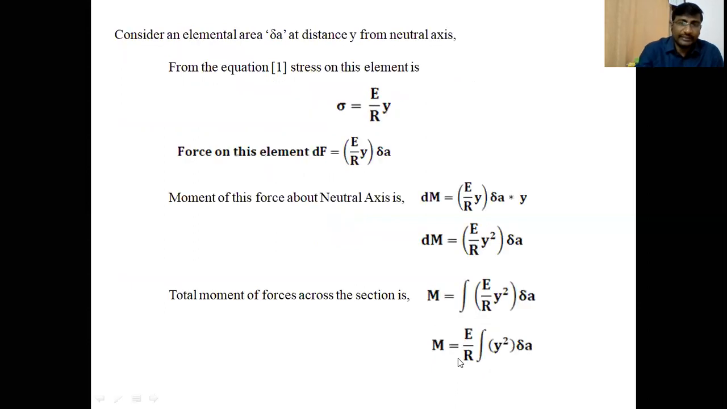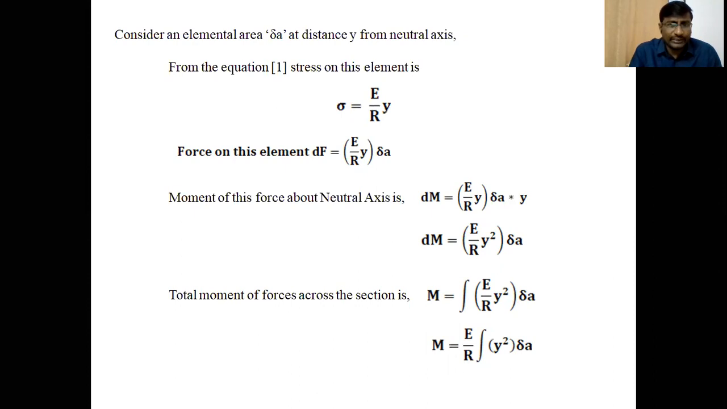So let us calculate how much force acts on that element during the bending of a beam. Let dF be the force on that element. As we know, force is equal to stress into area. The stress in that elemental area is sigma equal to E by R into y, and delta A is the cross-sectional area. Therefore, stress into cross-sectional area gives the tensile force acting on that elemental area during bending of a beam.